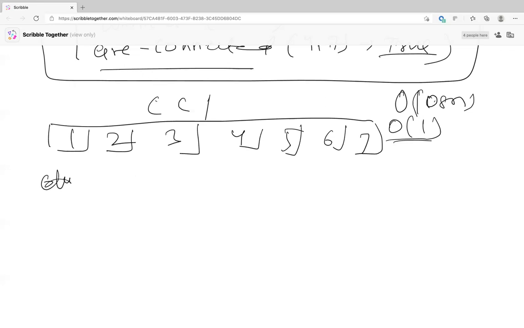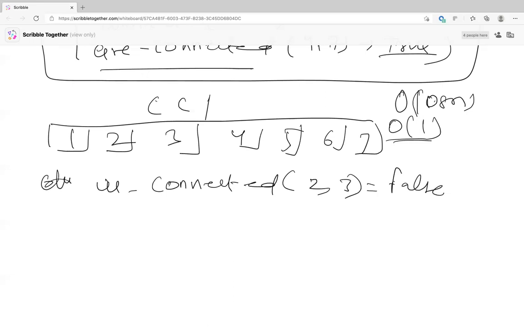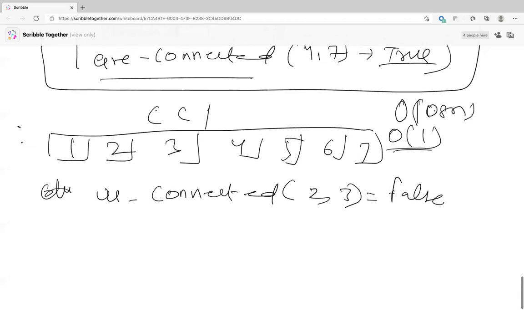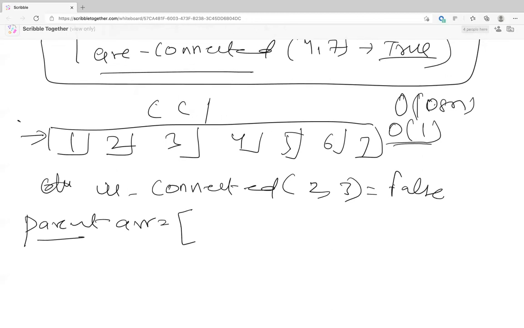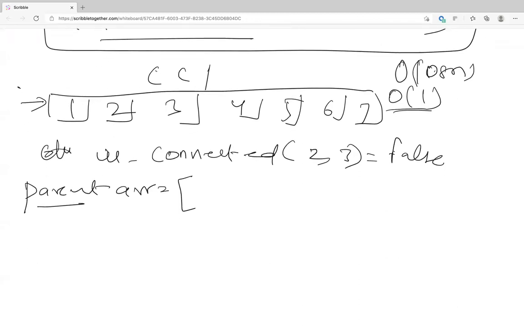And initially, if I just called is connected 2 and 3, this will be false, right? Similarly, if I call any 2 points is connected, it will return false. Basically, no one is connected to each other. And let's say we create a parent array, right? And in the parent array, what we are doing is we are storing the ID. So let's say this is the array, and these are the numbers.